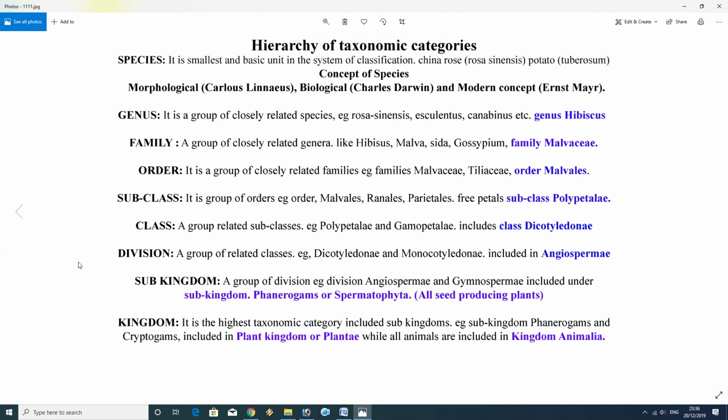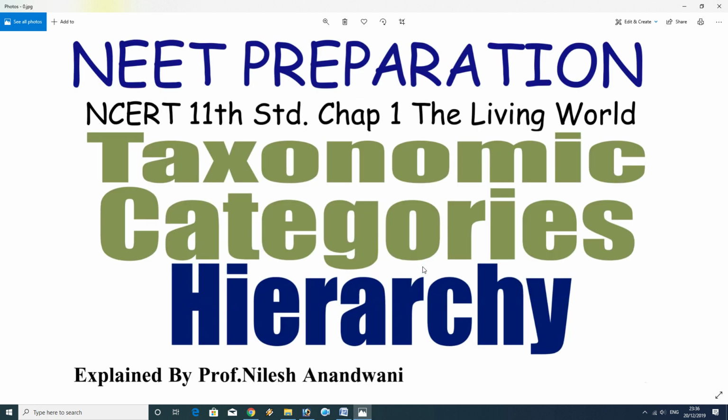Angiosperm. Subkingdom: a group of divisions such as angiosperms and gymnosperms is included under Phanerogams, which are also called spermatophytes, all seed-producing plants. And these Phanerogams, or Spermatophyta, come under the kingdom Plantae, which includes Cryptogams such as algae, Bryophyta, Pteridophyta, and Phanerogams such as angiosperms and gymnosperms. So this was my video on the taxonomic categories, or the hierarchy of classification. This is a very important point for MCQ solving in NEET preparation.